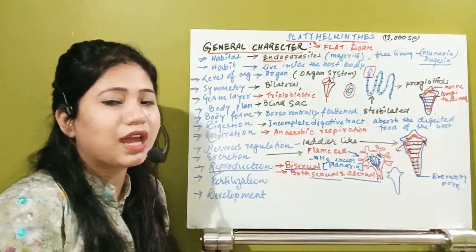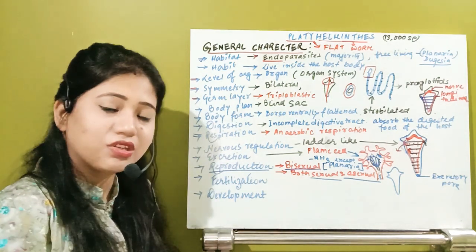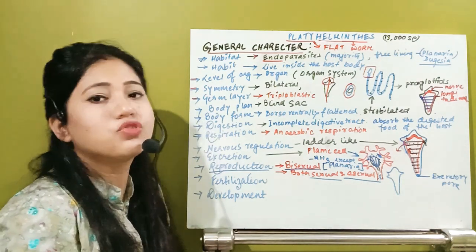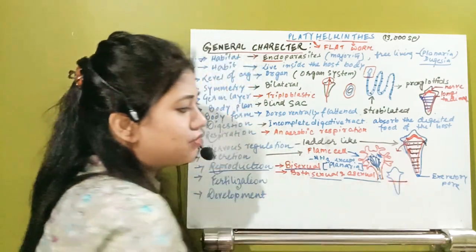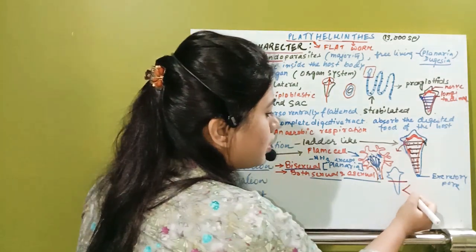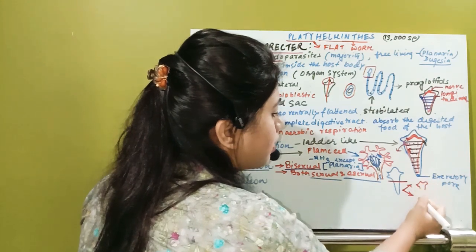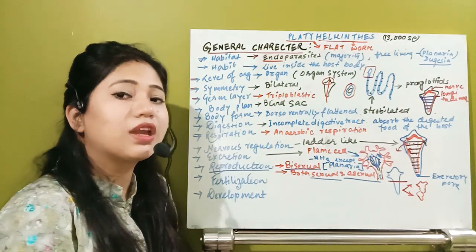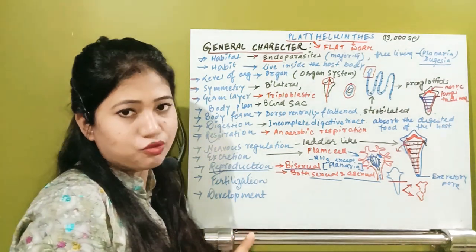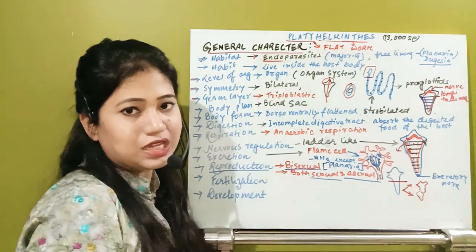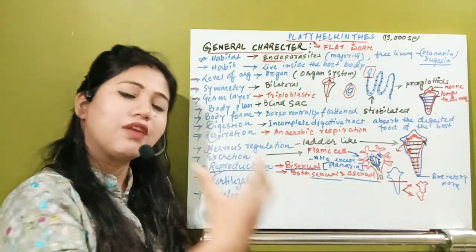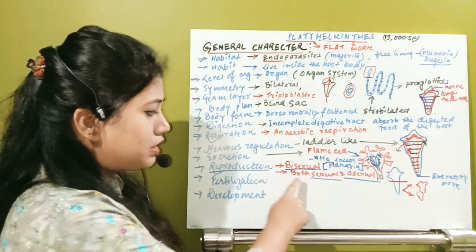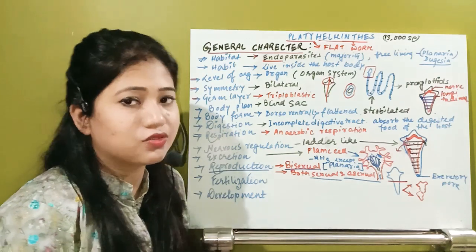In planaria, a type of regeneration is found. Regeneration means they can regenerate their body if it is divided into pieces. Suppose this organism is divided, then it will produce the other half from each part. So they can produce two organisms if it is divided into two pieces. If the transverse type of regeneration occurs and it is divided into two halves, they will produce two organisms. Three pieces, three organisms. So they have sexual as well as asexual reproduction.